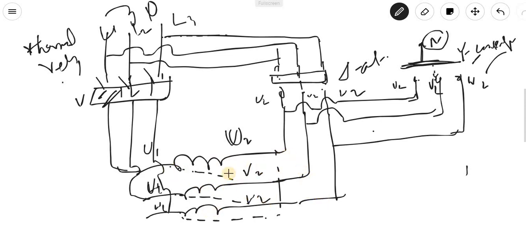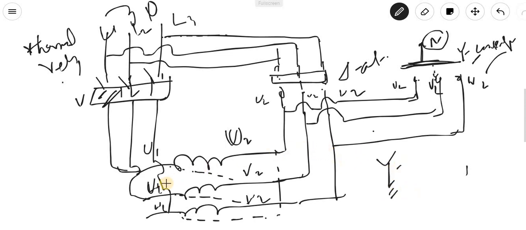When these coils were open, now it is shorted, so the supply will come in this way. These three phases are 120 degrees apart, so there will be a rotating magnetic flux, so the machine will operate, but as a star connection.